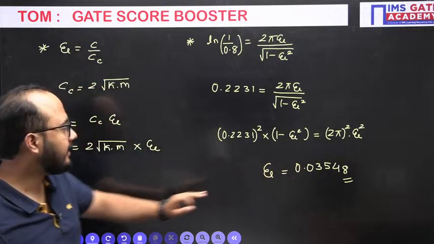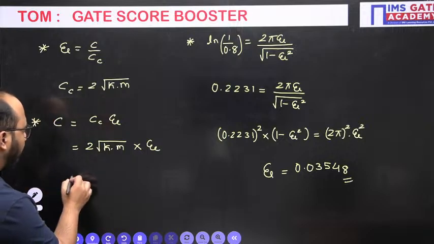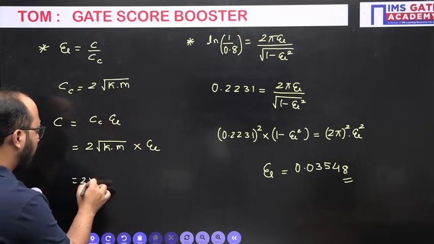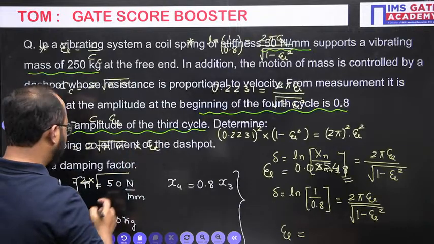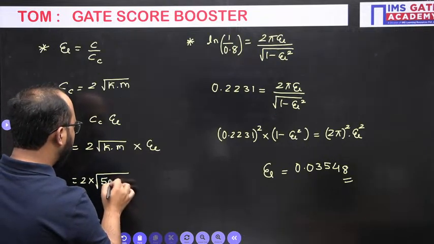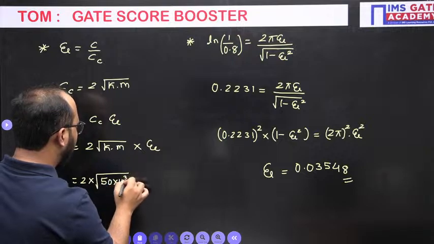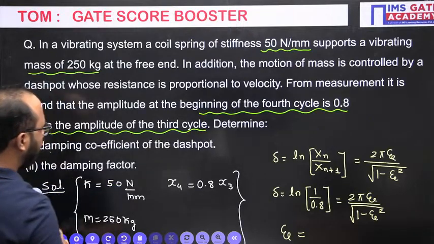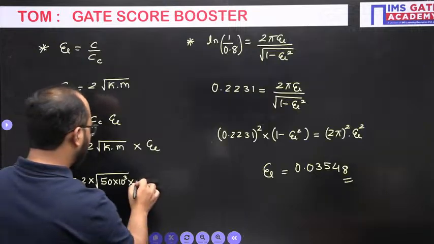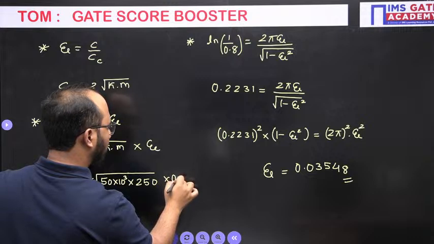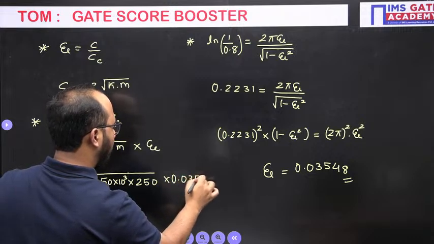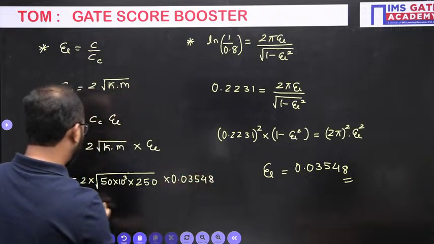Using this damping factor, we can also calculate our damping coefficient. Stiffness is given in the question as 50 Newton per mm, which will now be 10 to the power 3 into mass. What is the mass given? 250 kg. From here you will get the damping coefficient as well.